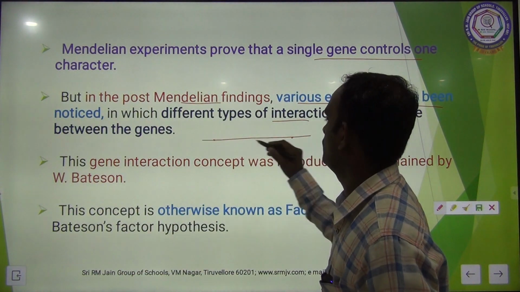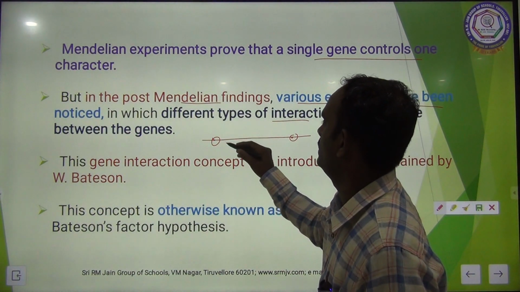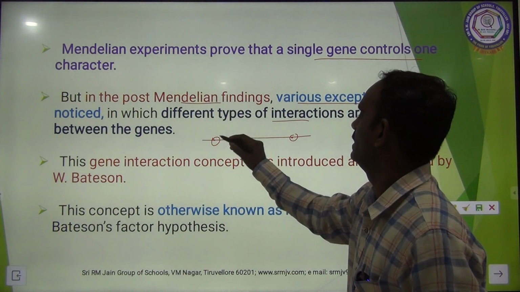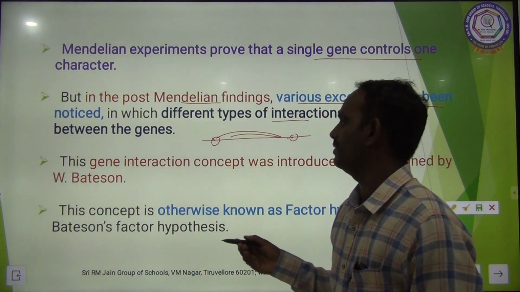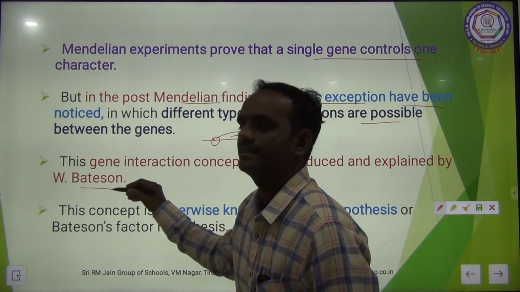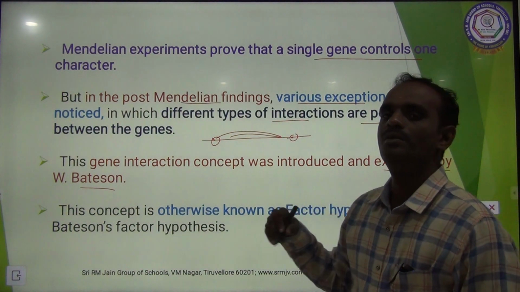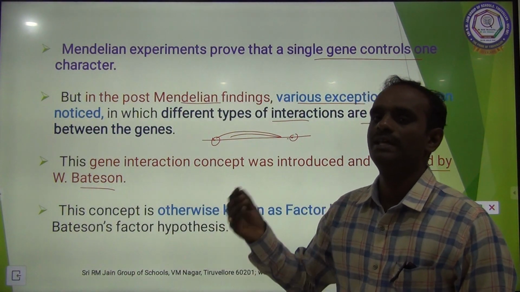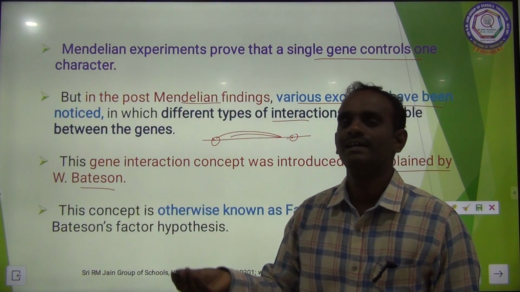This is one gene and this is another gene; there may be different types of possibilities. There is an interaction between these two genes. This gene interaction was first introduced by a scientist called Bateson. Bateson introduced and explained how the genes interact with each other, and what will happen if the genes interact.